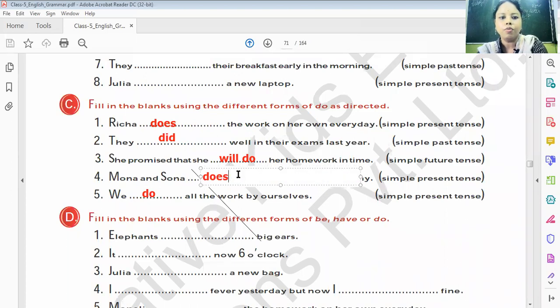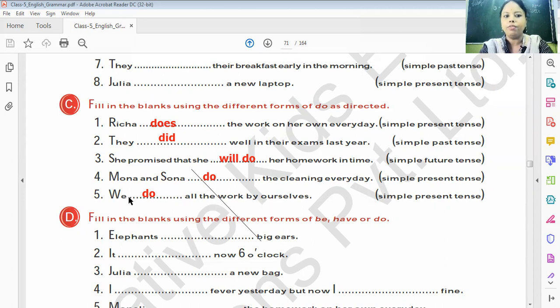So here the answer of question number 4 will be: Mona and Sona do the cleaning every day, because it's plural. So with plural we have to use do. Here you can see, we do all the work by ourselves. So here we is written, with we we have to use do. Understand? So I hope that you all have done this exercise. Move to the next exercise.